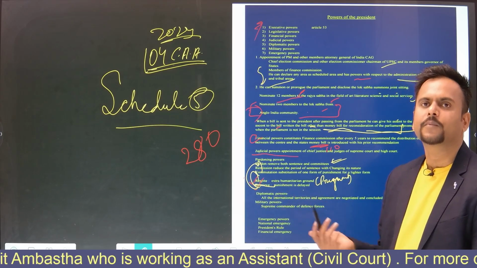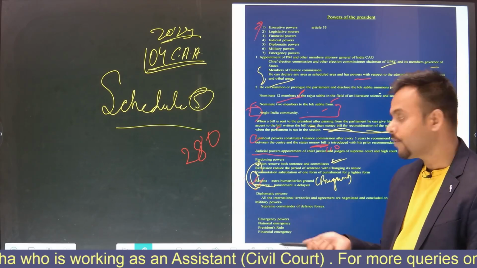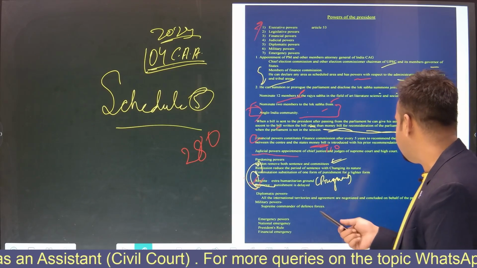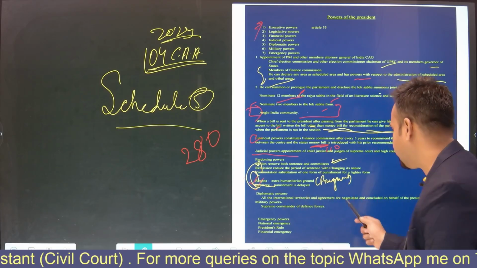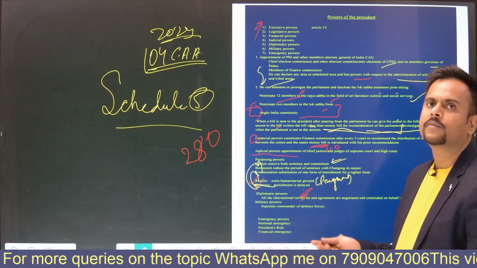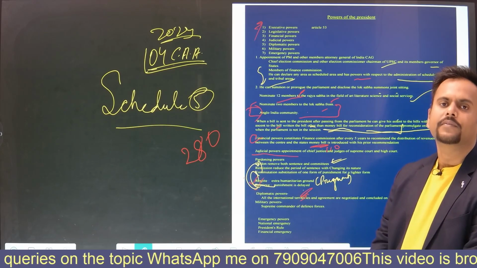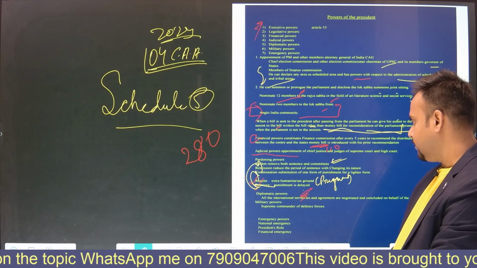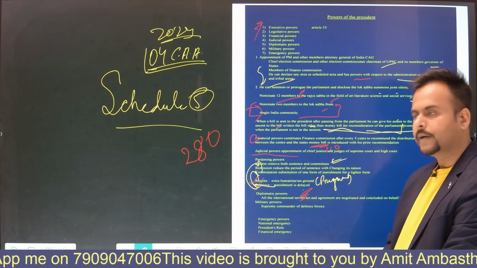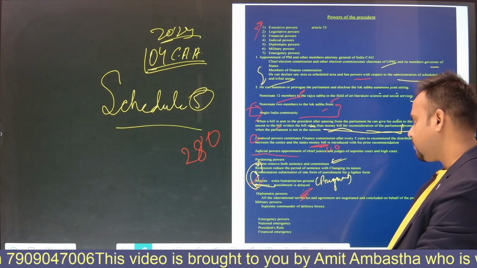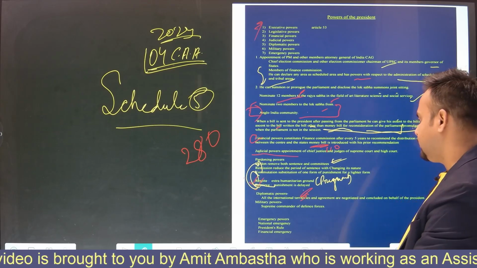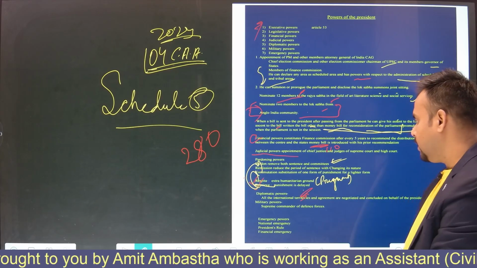Diplomatic power, since he is the constitutional head, you can say ceremonial head or titular head of our country, therefore all the international agreements are negotiated and concluded in the name of the president. When you talk about the military powers, he is the supreme commander of our defense forces. When you talk about the navy, the air force, the army, all the chiefs are appointed by the president. There is one more emergency power associated with the president, that is national emergency, president's rule, and financial emergency.